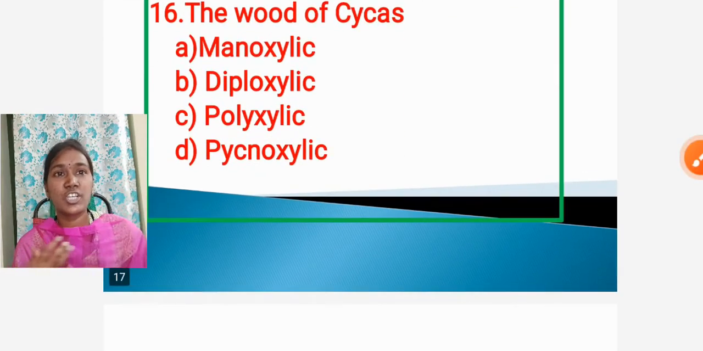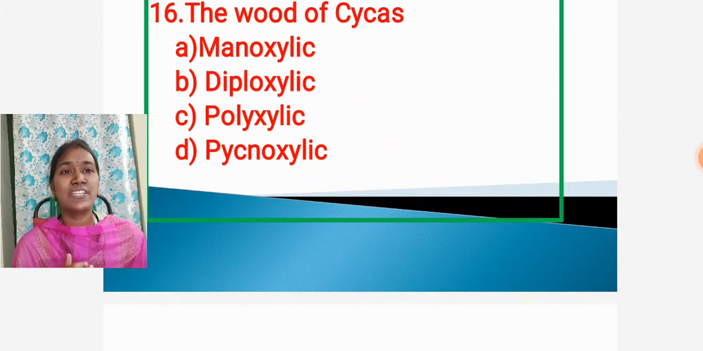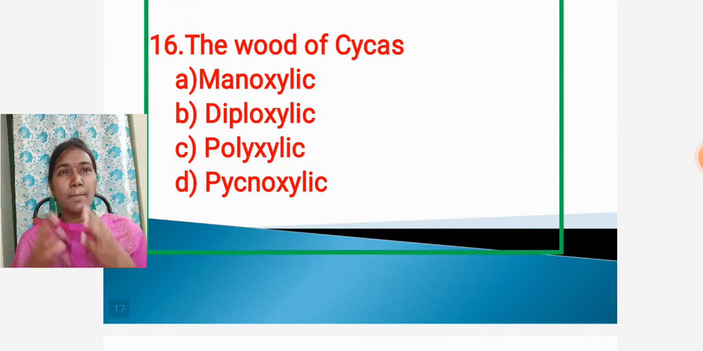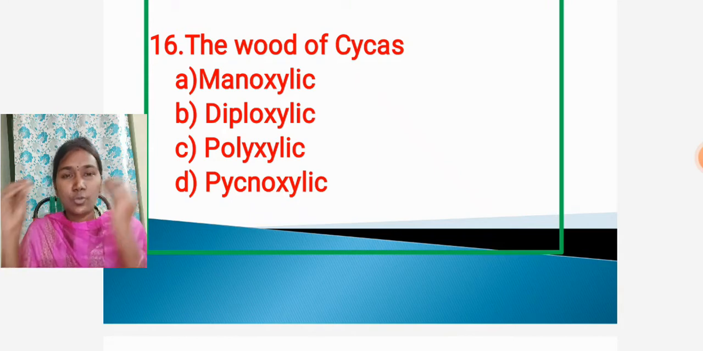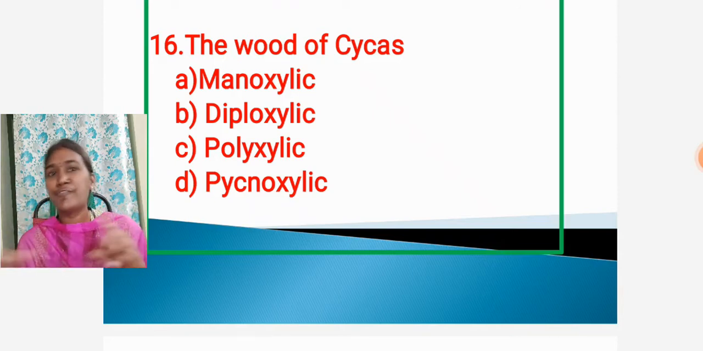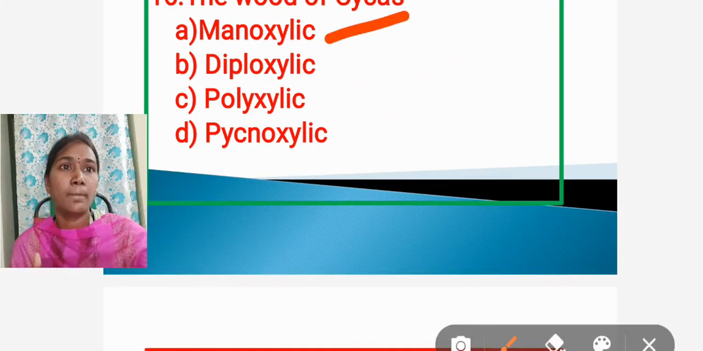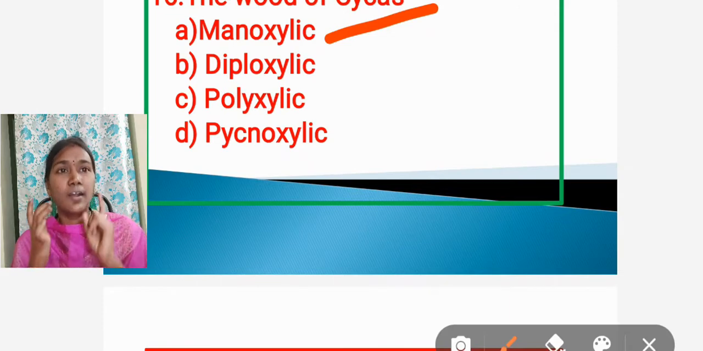Then next question, what is the wood type of the cycas? Option A, monoxylic. Option B, diploxylic. Option C, polyxylic. Option D, pycnoxylic. I explained the differentiation between monoxylic and pycnoxylic wood through four characters. Cycadales is an example of monoxylic, and coniferales is an example of pycnoxylic. So the wood of cycas is monoxylic.